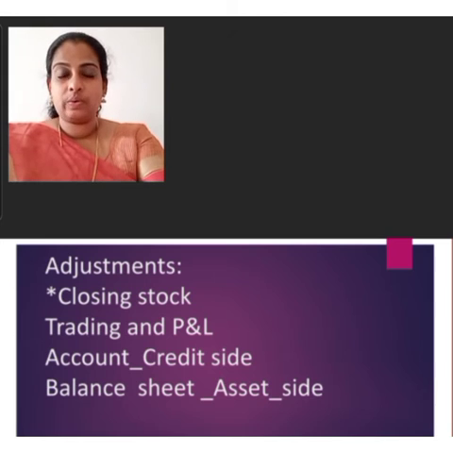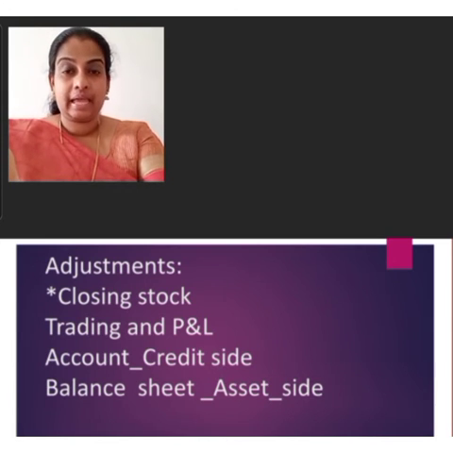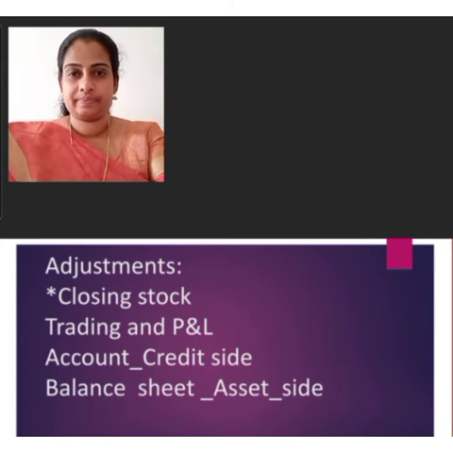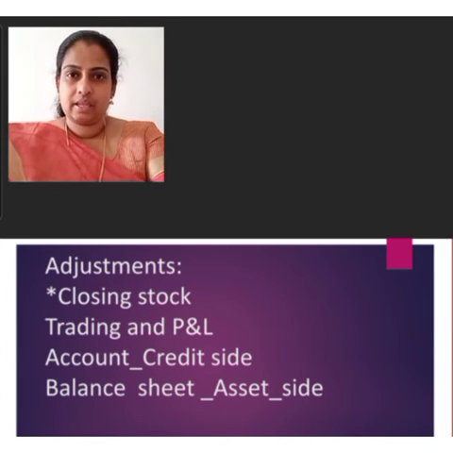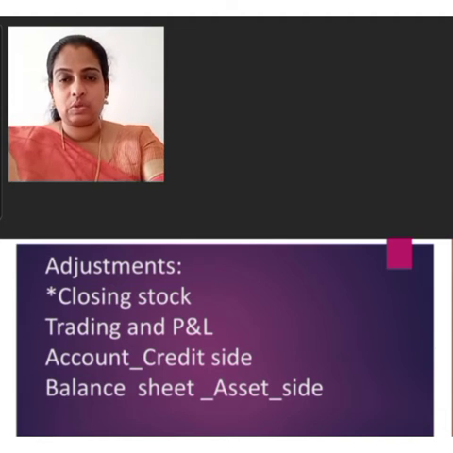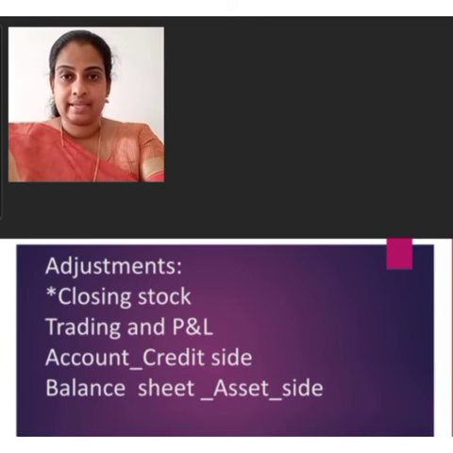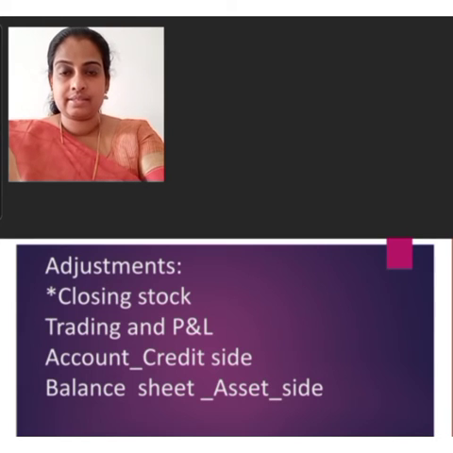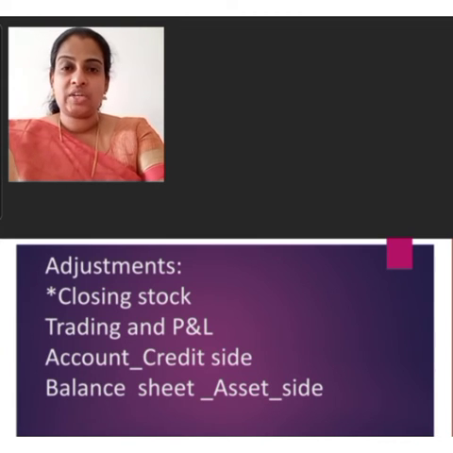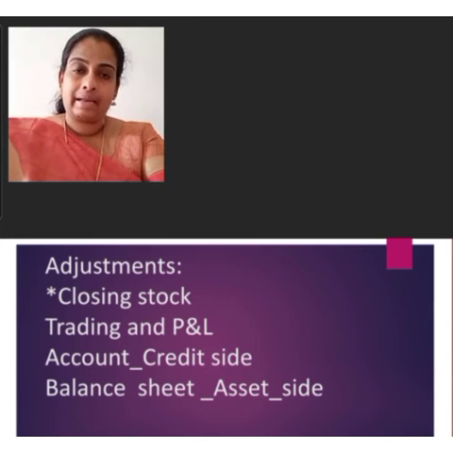Now I am going to give one problem. In the trial balance, the amount of closing stock is included as a debit balance. What will be the accounting treatment of closing stock? The rule for recording the adjustments regarding the closing stock is that when the amount of closing stock is given in the trial balance, there is no need to record the amount of closing stock in both the trading and profit and loss account and the balance sheet.